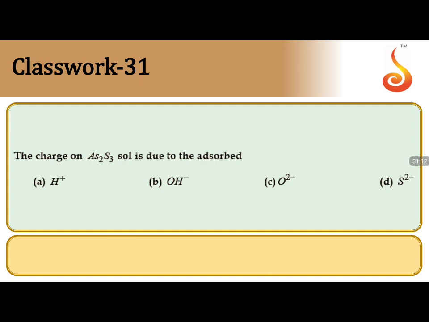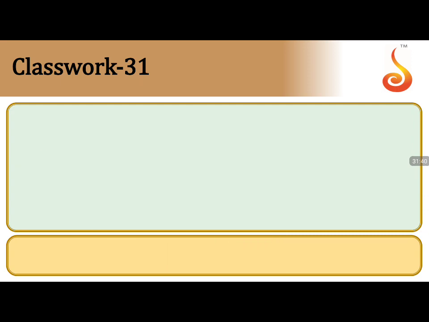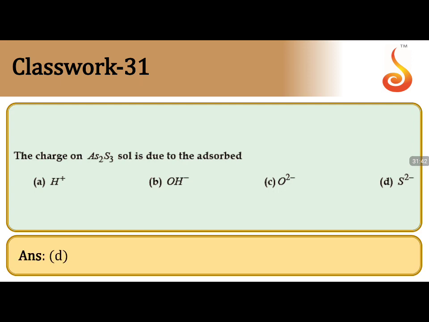The charge on As2S3 sol is due to adsorbed. Always remember, sulfide sols are negatively charged sols, negative sol. And what is the best way to understand? As2S3 will have arsenic plus 3 and sulfur 2 minus. It should be negative, means it should have a common ion adsorbed on the surface, and that should be S2 minus, the common ion with the negative charge. So the answer for this is option D.